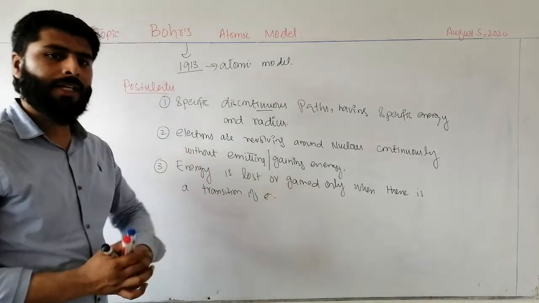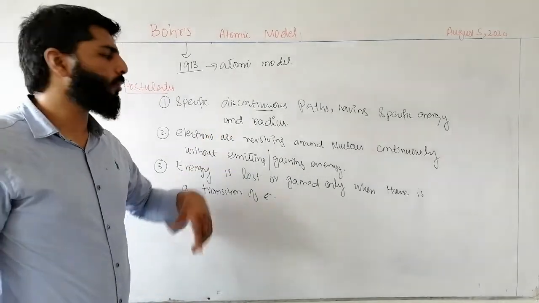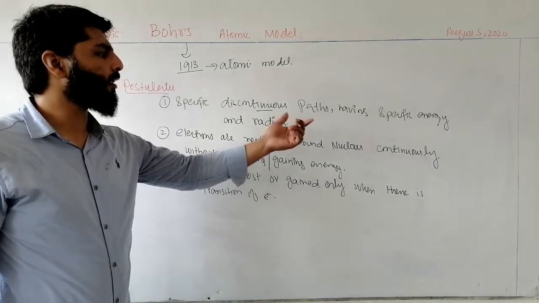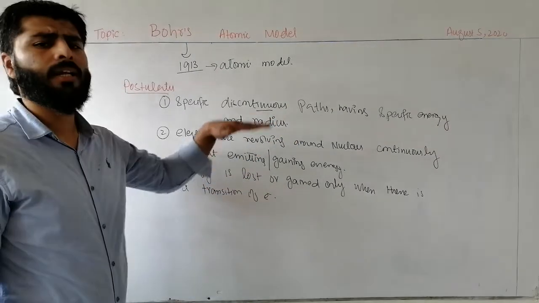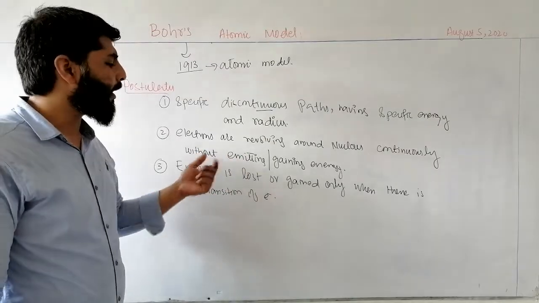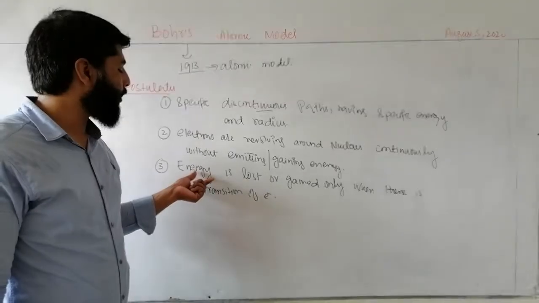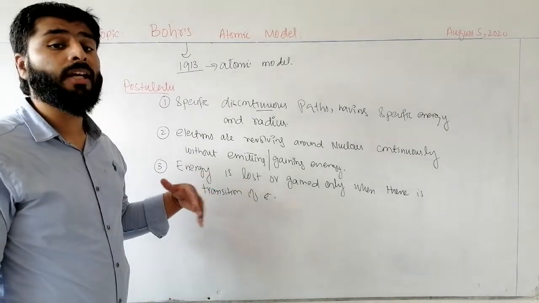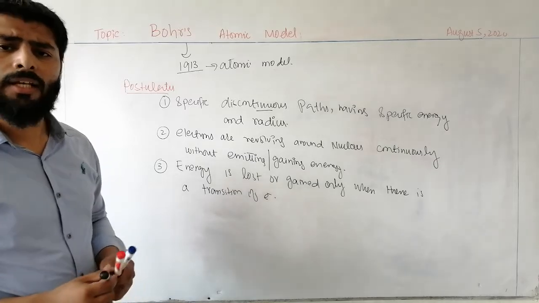Means when an electron is shifted from one energy level to another energy level, from one circular path to another, when it jumps from a higher energy level to a lower energy level or from a lower energy level to a higher energy level, then there will be a change in energy. Energy is lost or gained only when an electron jumps from one energy level to another energy level.